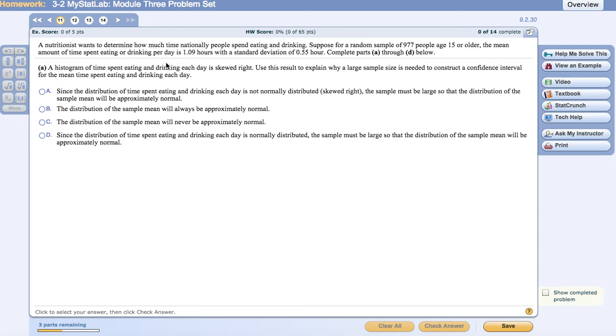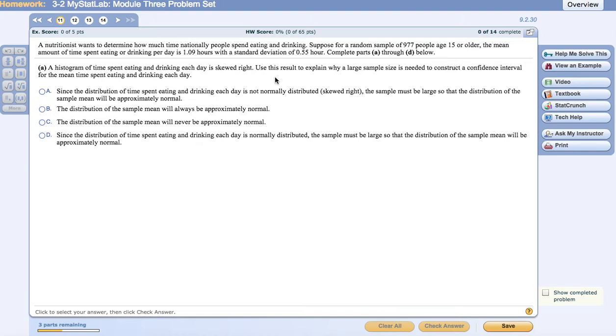And we are going to be going over this problem today. So this entails the nutritionist who's doing the study on how much time people spend eating and drinking. And they take a random sample of 977 people, age 15 or older, and the mean amount of time spent eating and drinking per day is 1.09 hours, and the standard deviation they give here. And then it's stated that the histogram of time spent eating and drinking each day is skewed left.